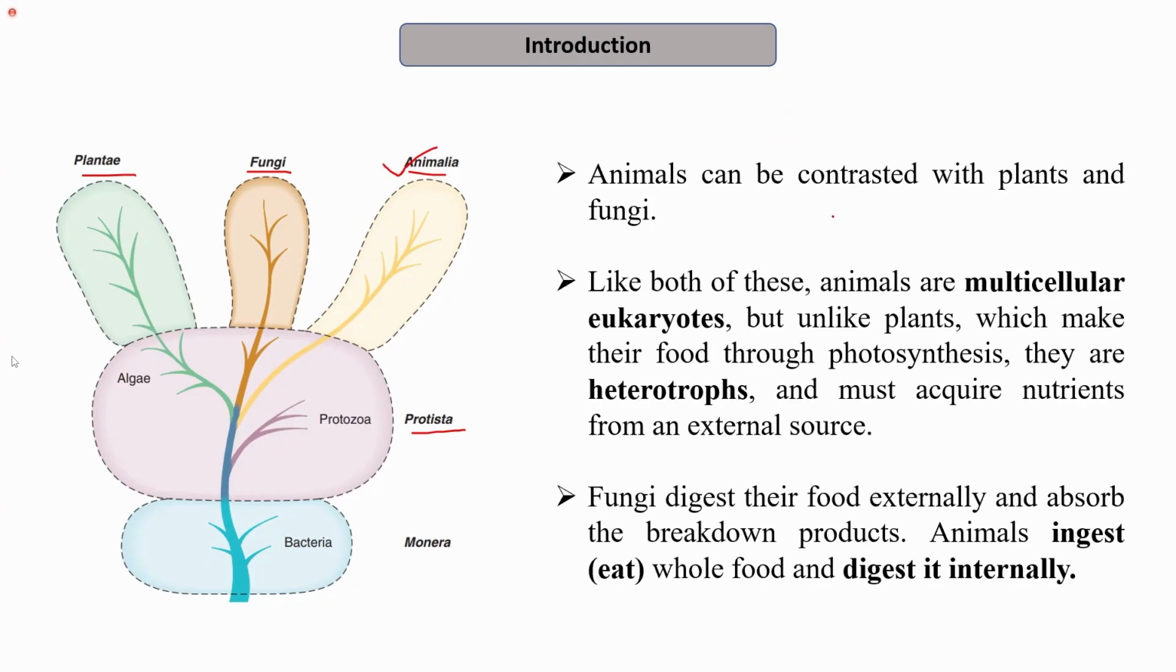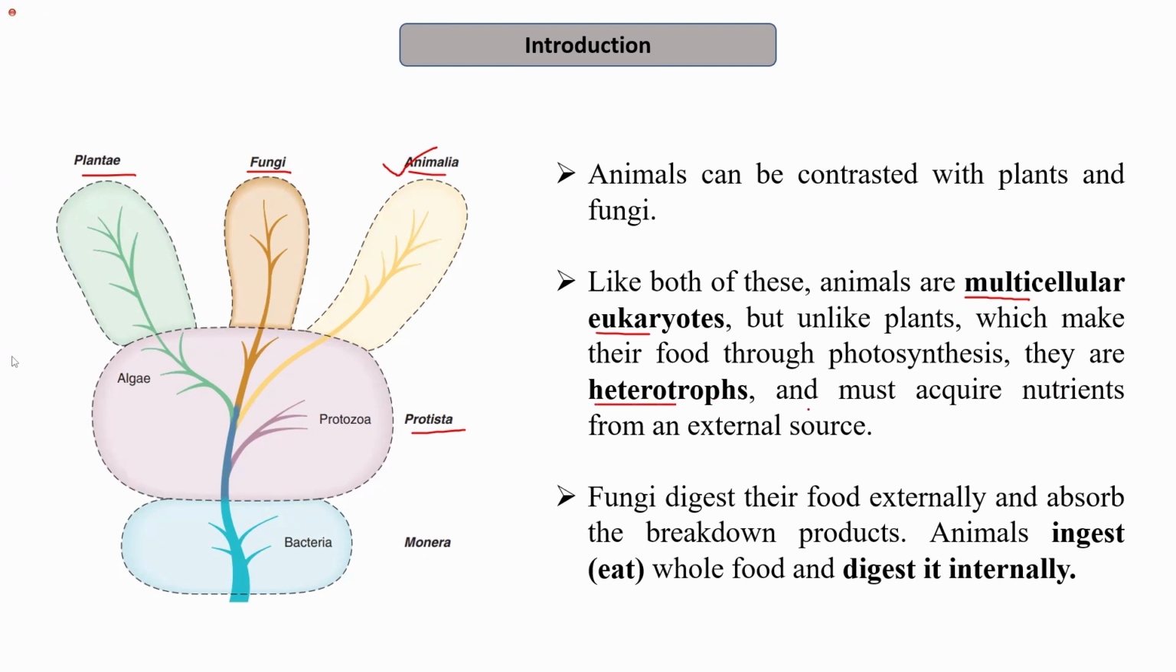So animals can be contrasted with plants and fungi. Like Protista, Plantae and Fungi, the Animalia group includes the organisms that are eukaryotic in nature. Like both plants and fungi, animals are multicellular eukaryotes. But unlike plants, which are autotrophic in nature, that is, they can make their own food through the process of photosynthesis, animals are heterotrophs.